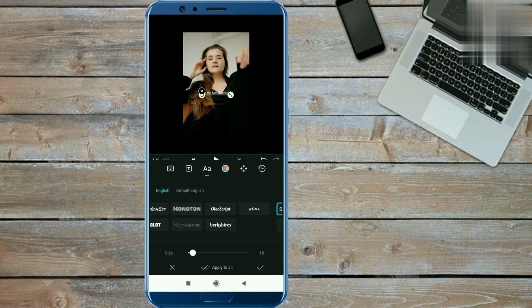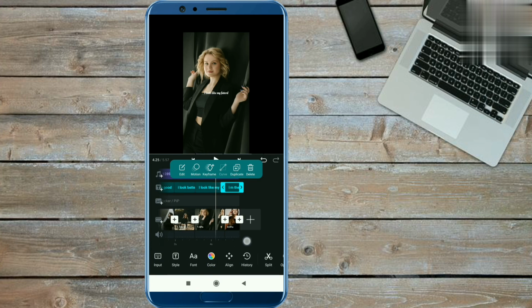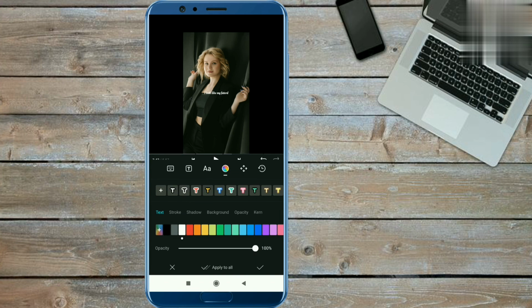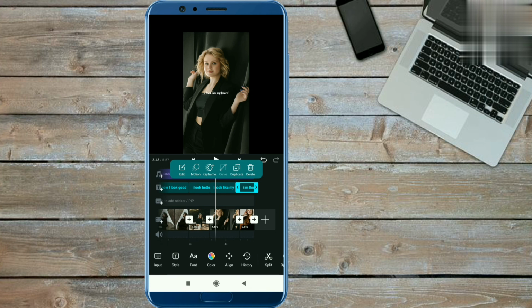So I have to select this font and I have to click on the apply to all option, and this font is applied to all text. Okay guys, you can also change the color of this text, but I like white color, so I won't change this color. But if you want to change the color, you have to click on the edit option, and here you will get a color grading option. Click on here and select the color according to you. Okay, so select the color and click on the apply to all option. The color will be applied to all the text.